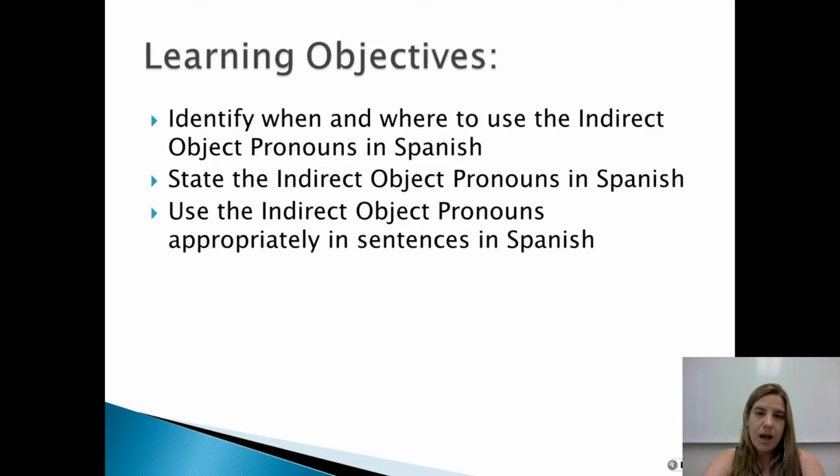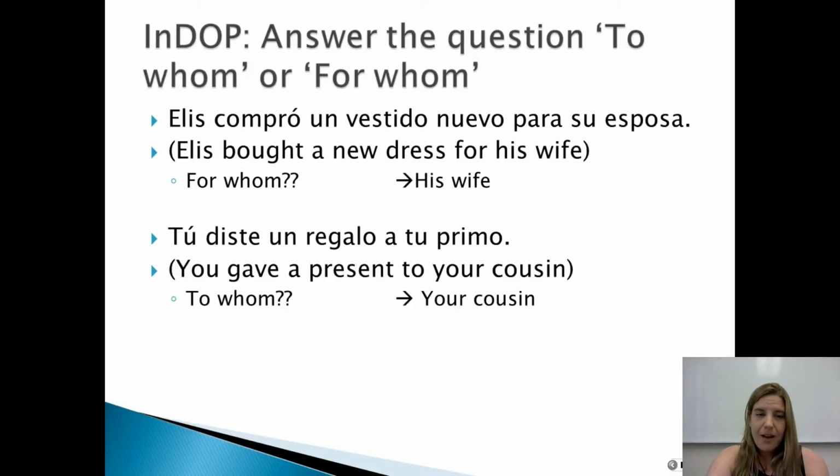So just like when I was talking about direct object pronouns, I abbreviated those DOPs, D-O-P. I call the indirect object pronouns InDOPs. And then I always think of the Hanson song, InDOP, InDOP. Remember that? So indirect object pronouns, or InDOPs, answer the question to whom or for whom in the sentence.